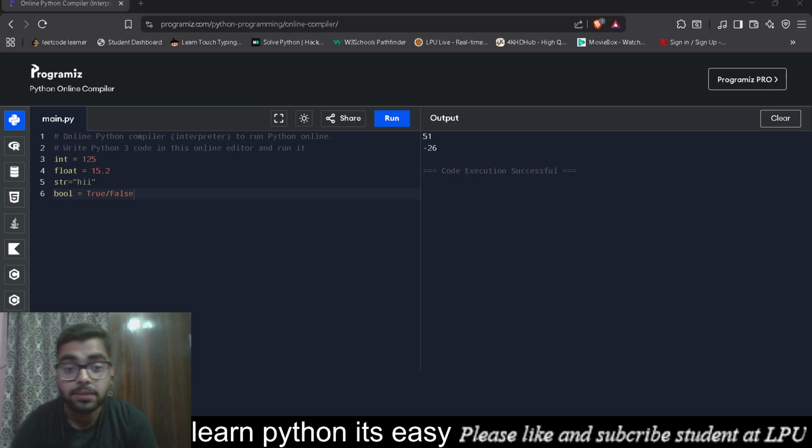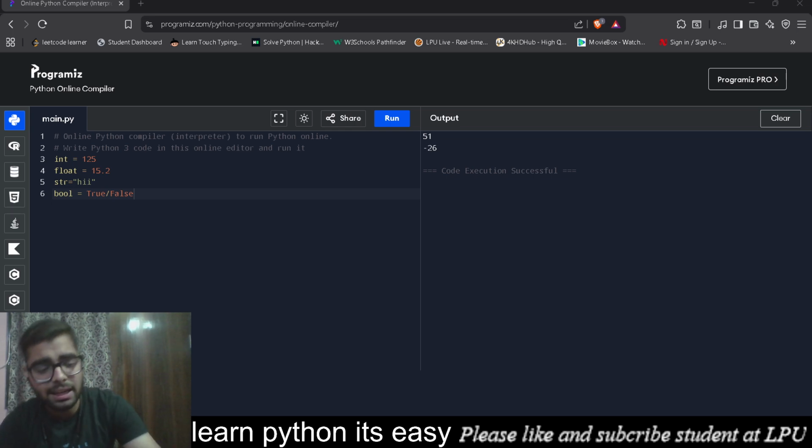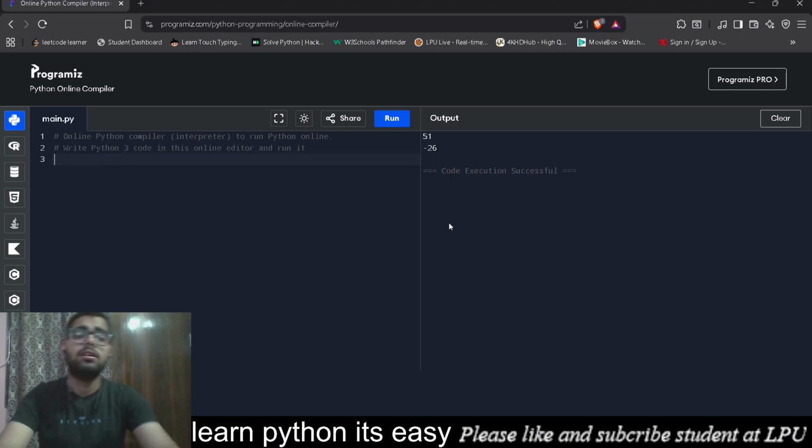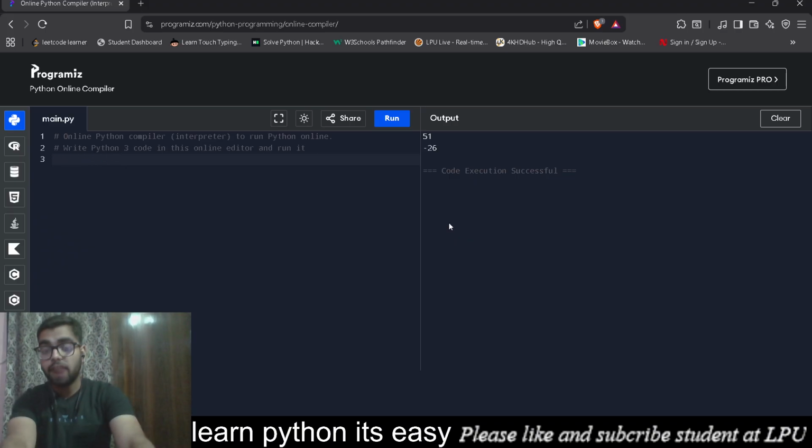In the near future, we may learn more because there are many different data types. Long, double, and then there come multiple more data types like lists, tuples, dictionaries. We will learn those again and again. It's always a learning journey. So for all of these, there is one fun thing.